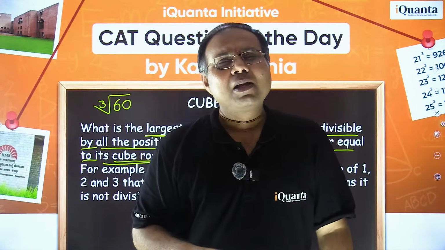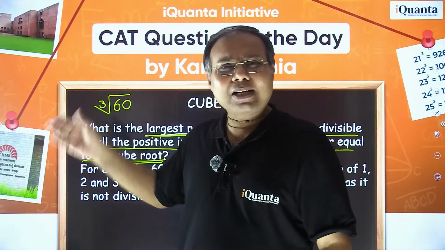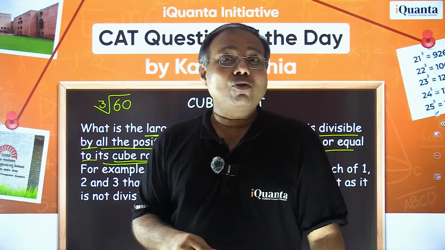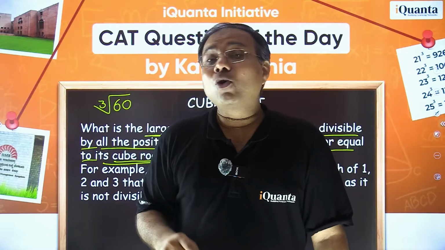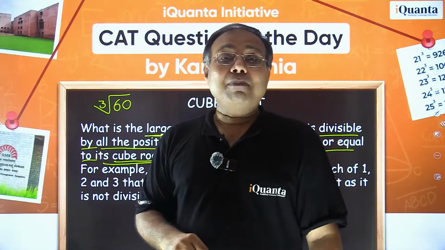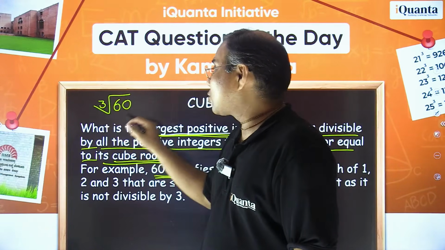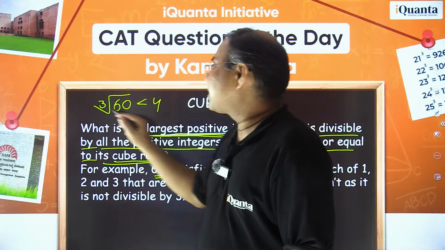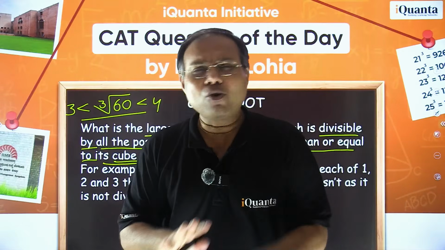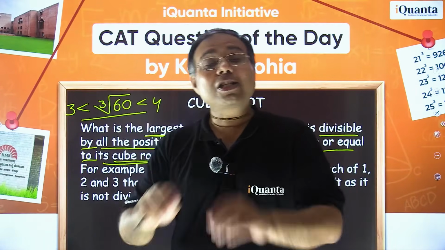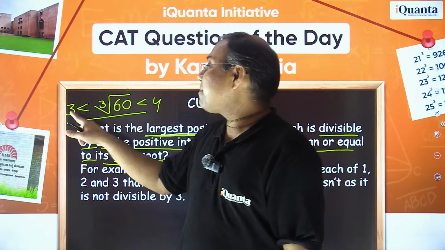Okay, what is 1 cube? 1 cube तो इससे छोटा ही है. 2 cube is 8. 8 तो 60 से छोटा ही है. 3 cube is 27. So इसका जो क्यूब रूट होगा वो 3 से तो बड़ा ही होने वाला है. आगे देखते हैं. 4 cube, what is 4 cube? 4 cube is 64. Aha, that means अगर 64 का क्यूब रूट करते तो 4 आता, right? So this cube root is certainly less than 4, but we have already seen that it is going to be greater than 3. Is that thing clear or not? I don't know the exact value of the cube root of 60, and that is not required also. But you must understand its cube root is going to lie between 3 and 4.